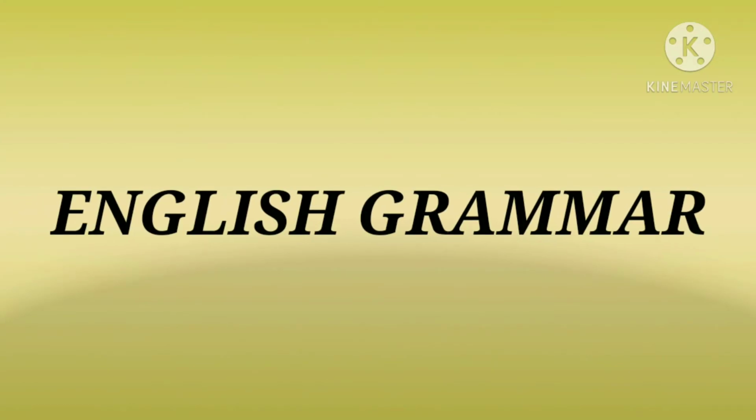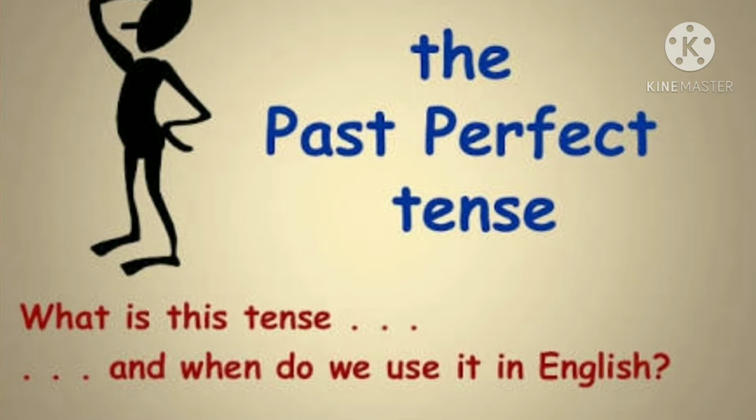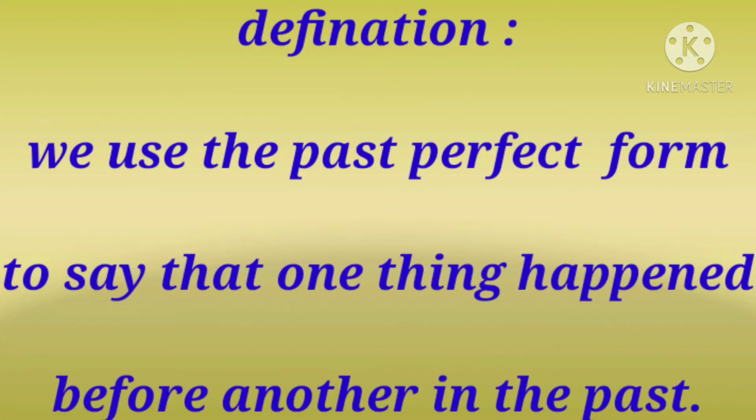Welcome back to the subject of English grammar, and today's topic is the past perfect tense. So we will learn what this tense is and when we use it in English. The definition is: we use the past perfect form to say that one thing happened before another in the past.